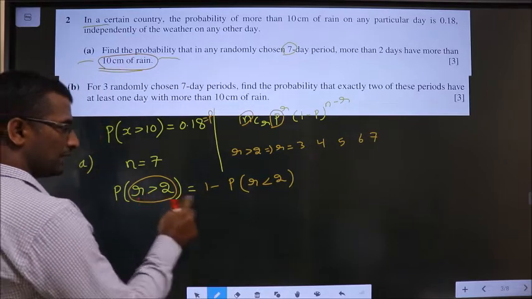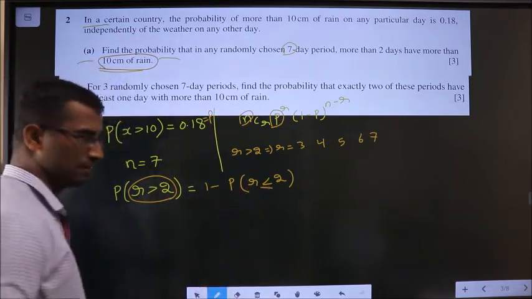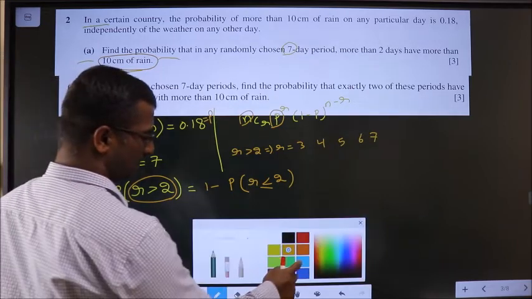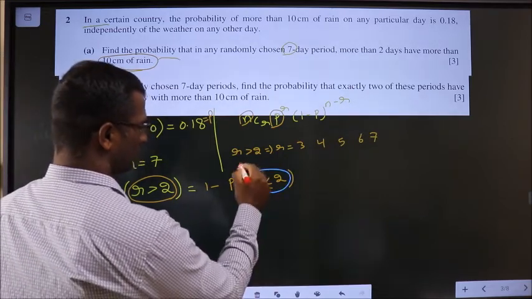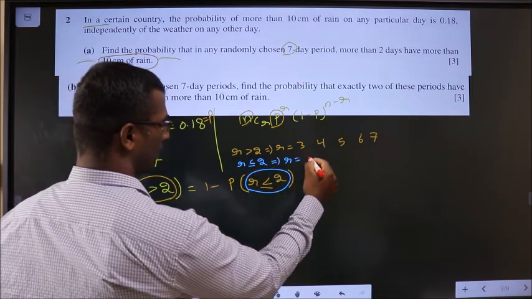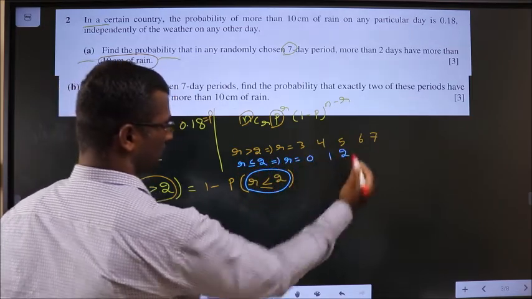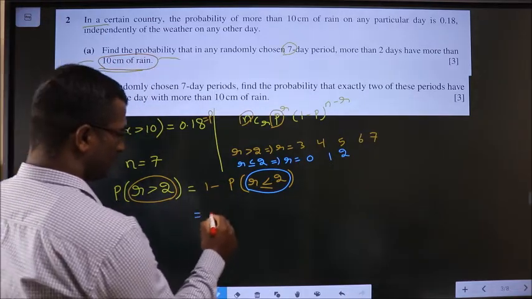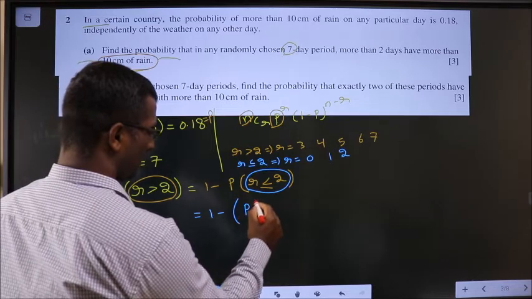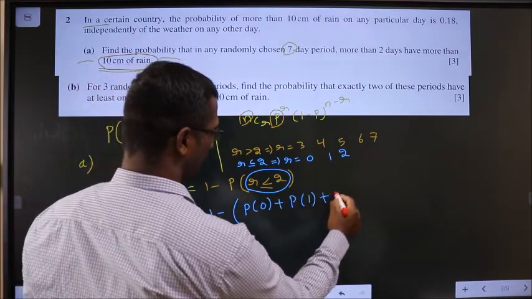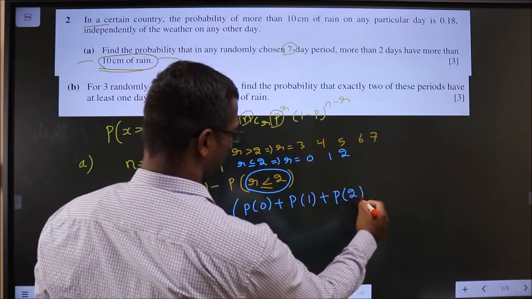Here you don't have equal to, here equal to should be kept. Clear? Now how many values will R take for this one? R less than or equal to 2 means values of R now will be 0, 1 and 2. So that is nothing but 1 minus, P of 0 plus P of 1 plus P of 2.